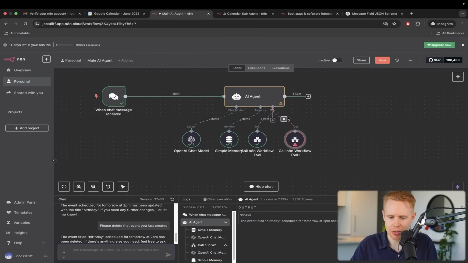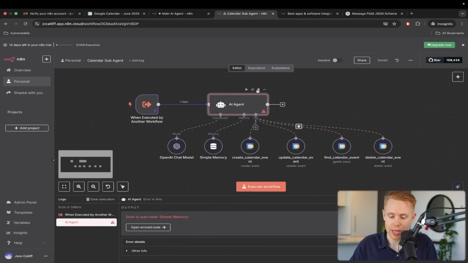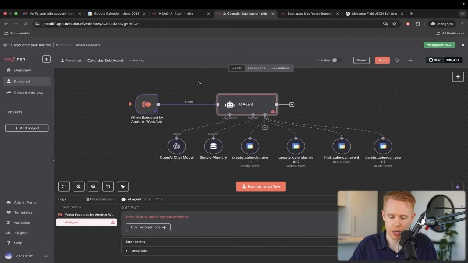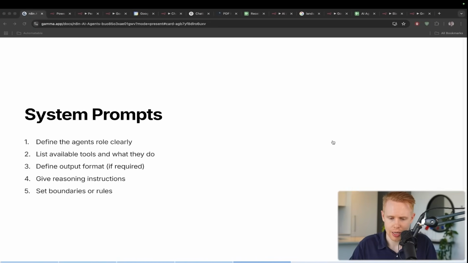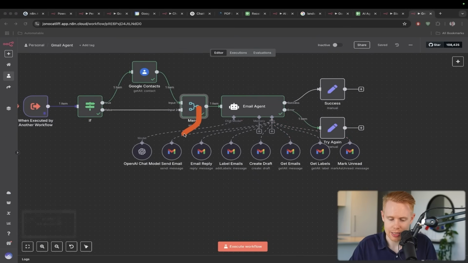And very similarly to what we did before, and again, this will be in the blueprints down below, we can manipulate everything we want to with Google, with Gmail, similarly to how we did it with Google Calendar down here. And so with Gmail now, we could send off emails, we could reply to emails, we could label emails, we could create drafts, we could find emails, we could get labels, we could mark as unread and all that kind of stuff.